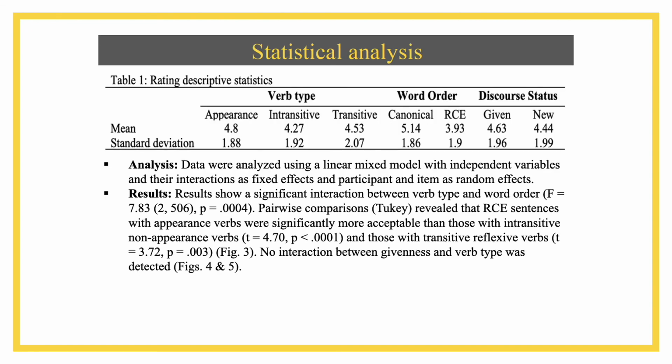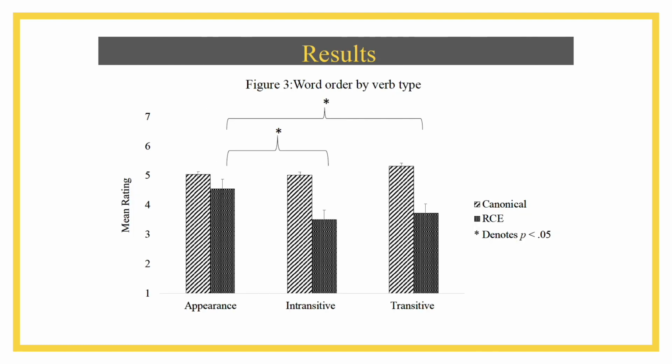So our data were analyzed using a linear mixed effects model with independent variables and their interactions as fixed effects, and we also analyzed the data using a multinomial logistic regression, and we got the same main effects and interactions. So figure 3 shows the results for the 2 word orders by the 3 verb types.